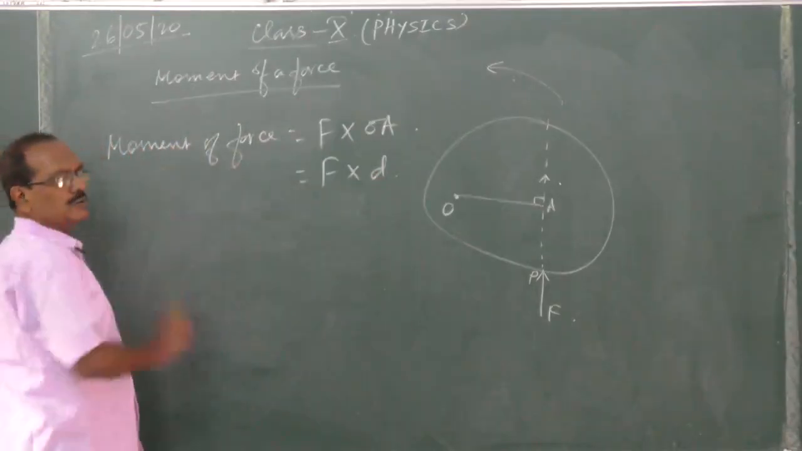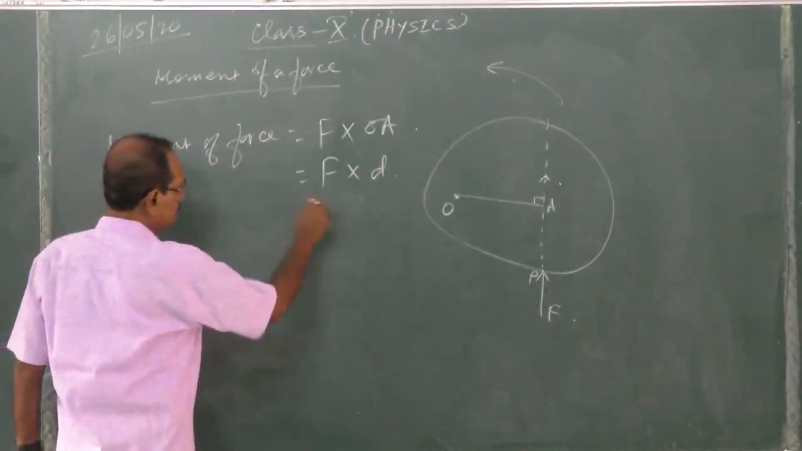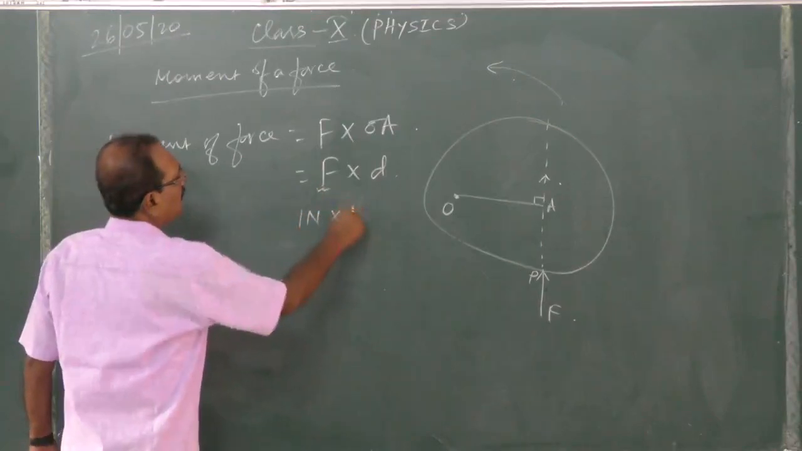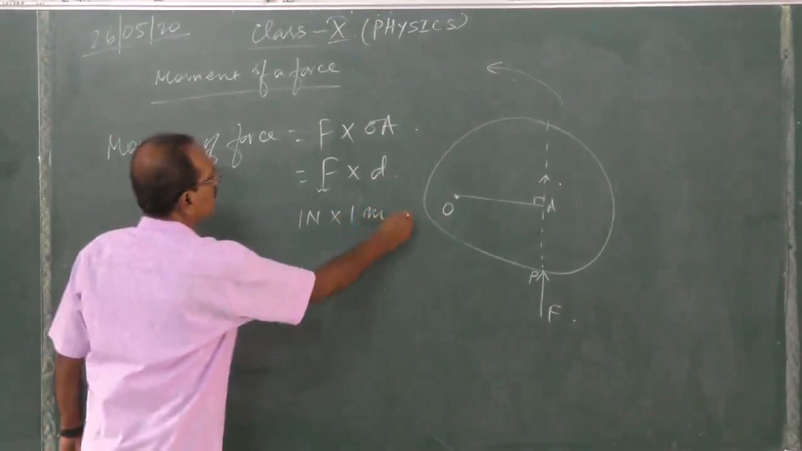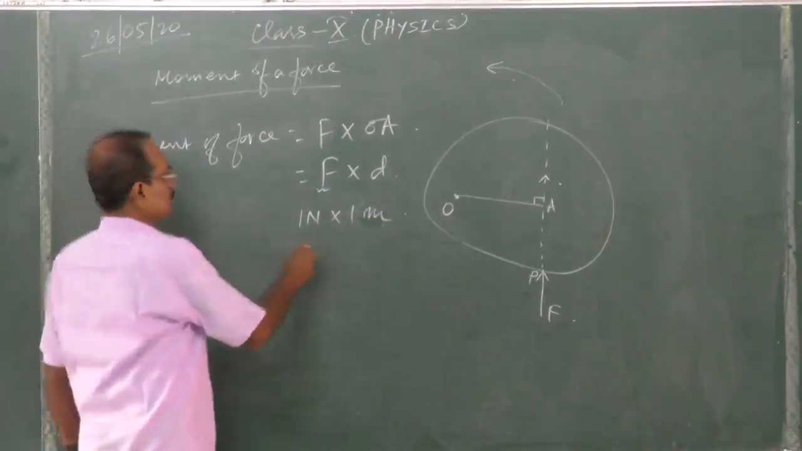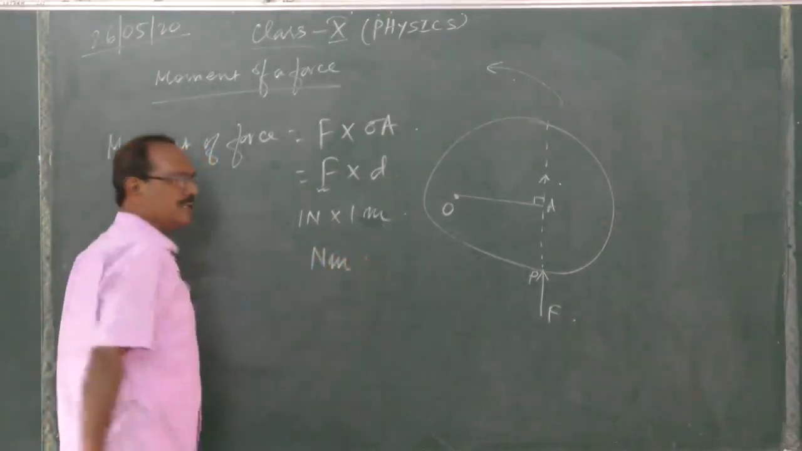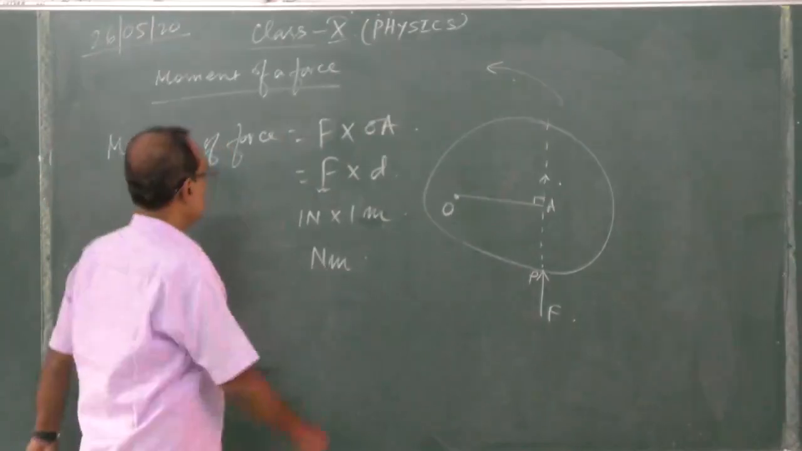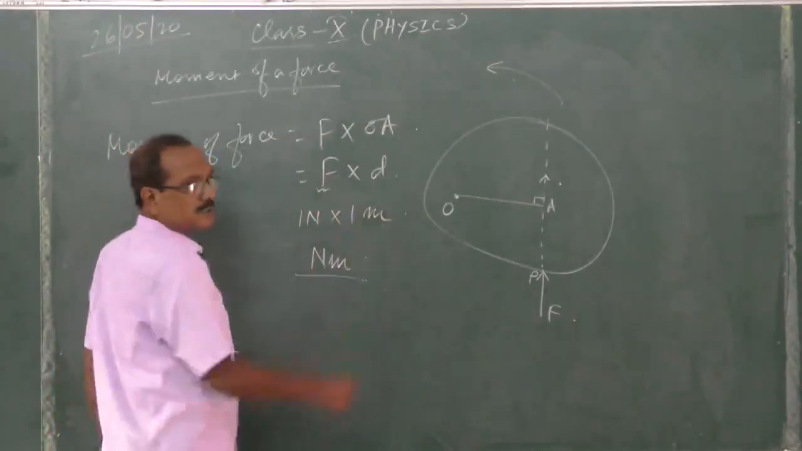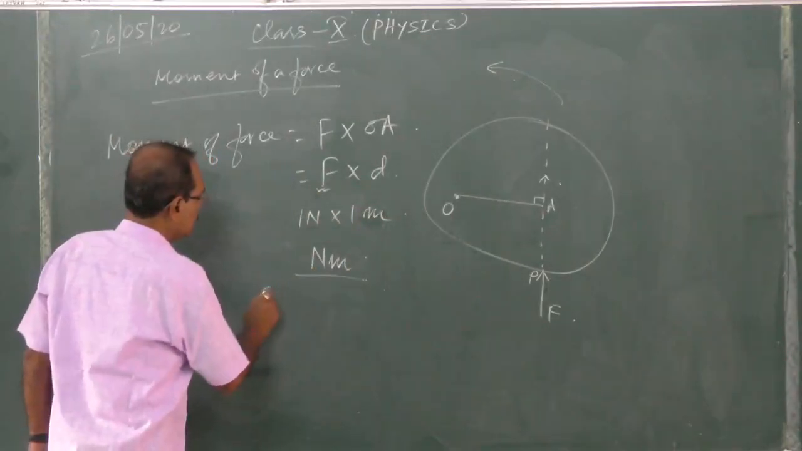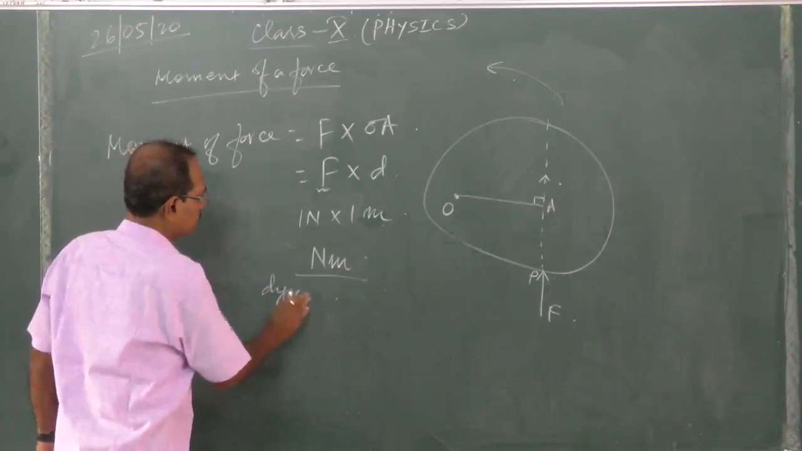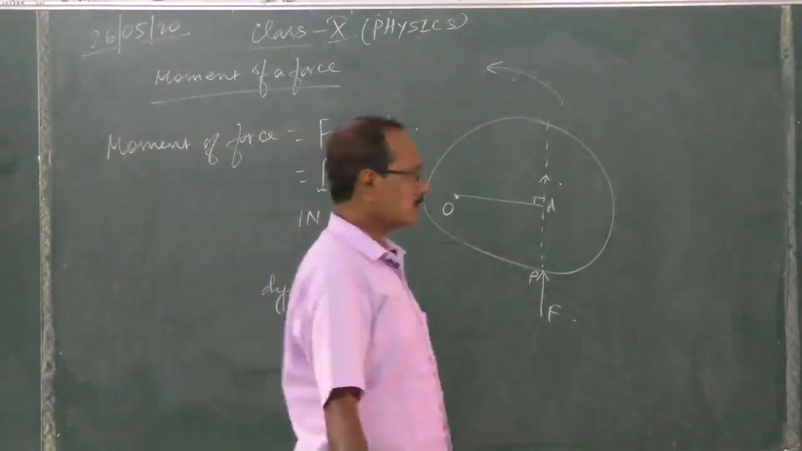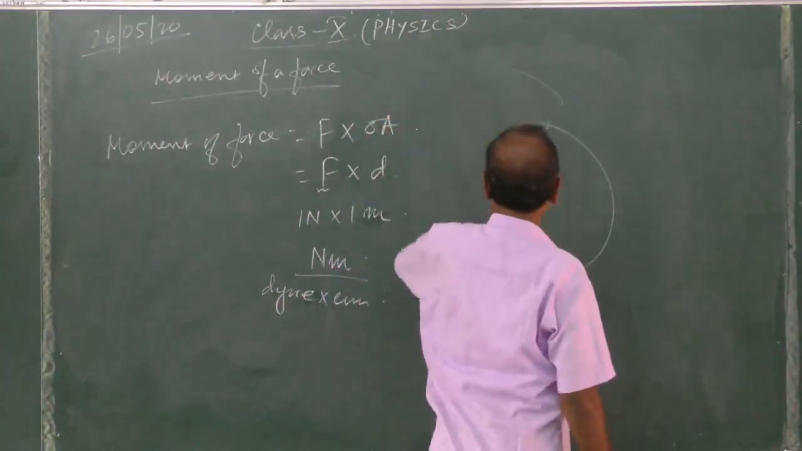Now, the unit of moment of a force. The force is measured in Newton, and distance is measured in meter in SI unit. So its unit will be Newton meter. The SI unit is Newton meter. If we use the CGS system, then force is in dyne and distance is in centimeter.